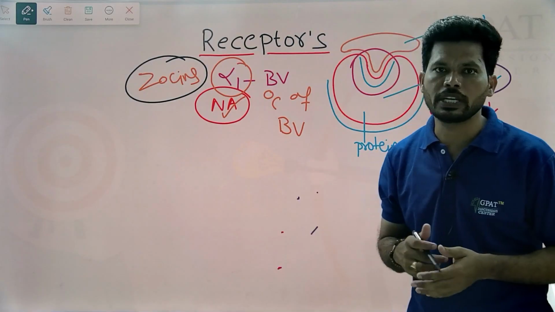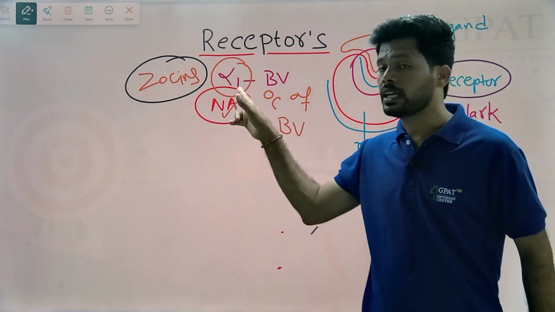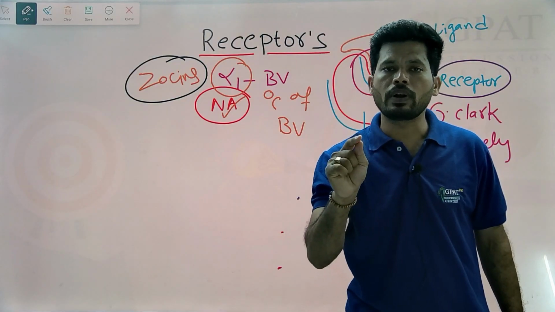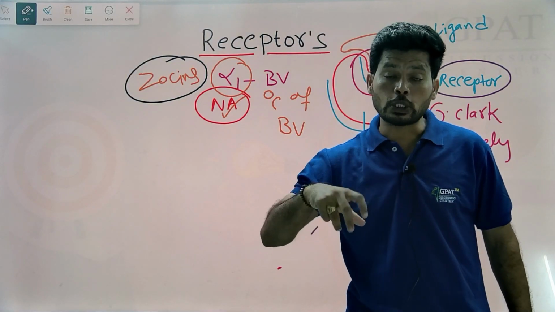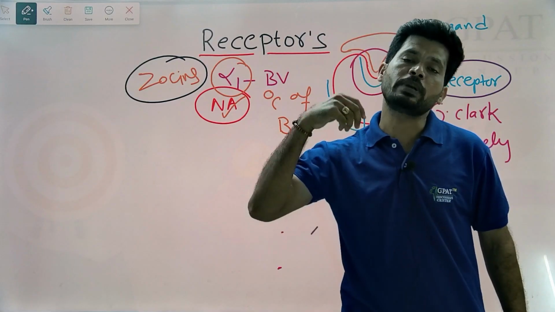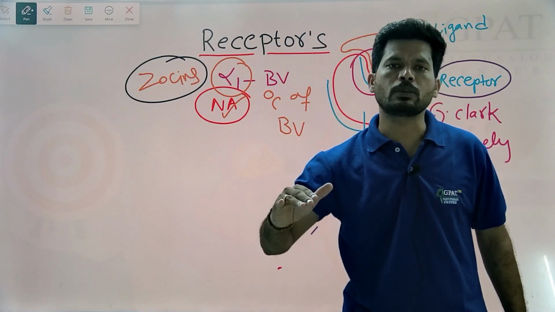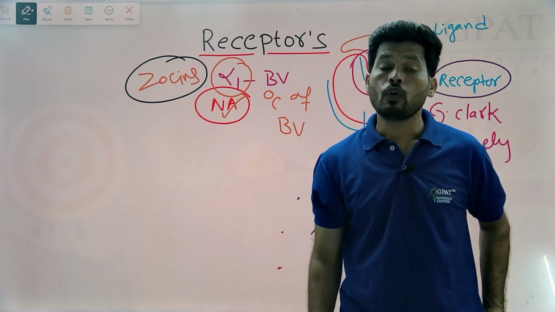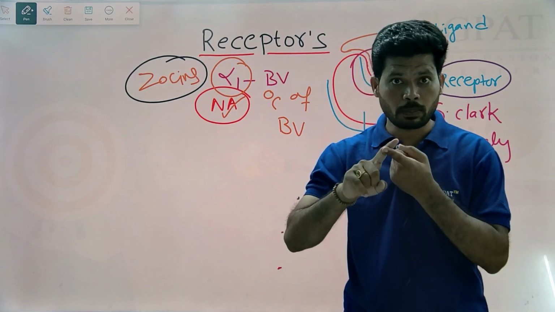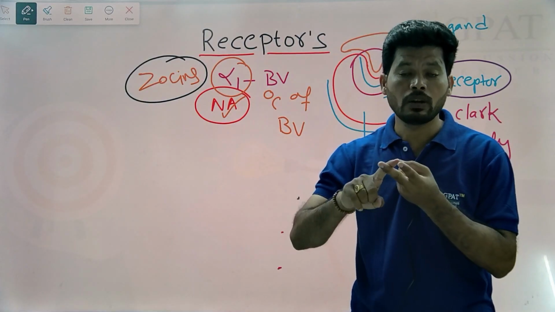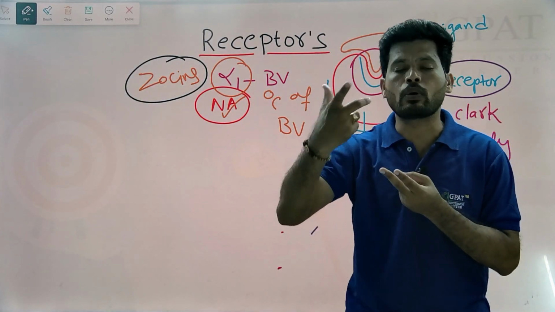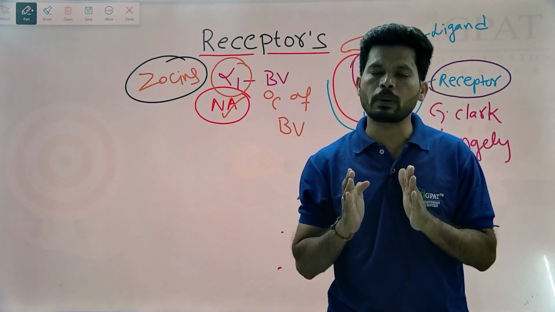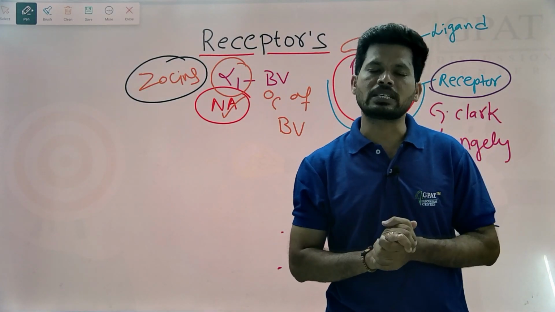So why I mentioned this here is simply this: generally, if you know that alpha 1 receptors are present on the blood vessel, and if alpha 1 receptors are agonized, it may lead to an increase in blood pressure. If excess blood pressure is there, we can block alpha 1 receptors by using an antagonist and help in the treatment of hypertension. So first we have to know what the receptor is, what the location of the receptor is, what happens if that receptor is agonized, and what happens if that receptor is antagonized. For this purpose, first we have to go through receptor pharmacology.